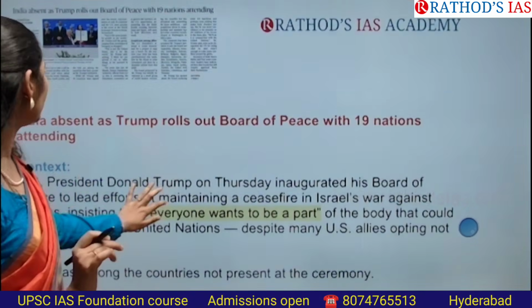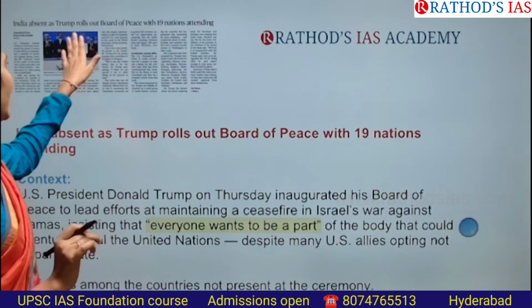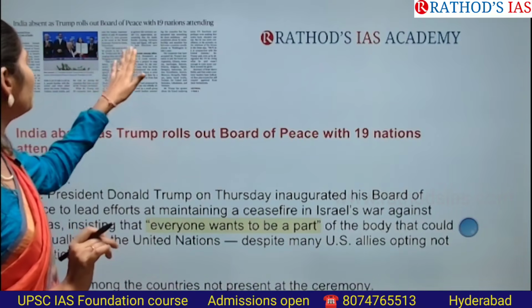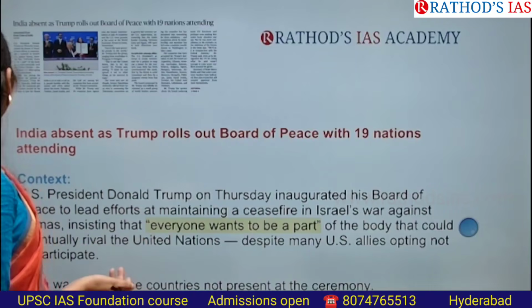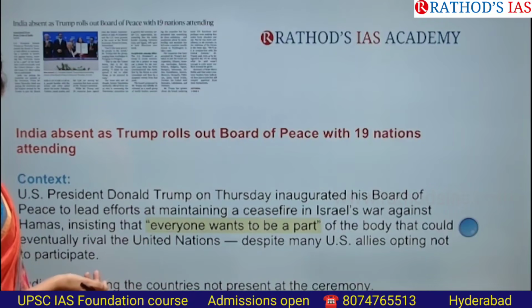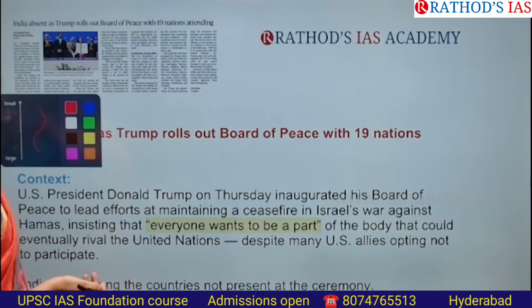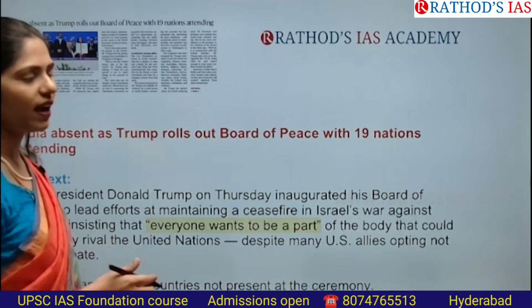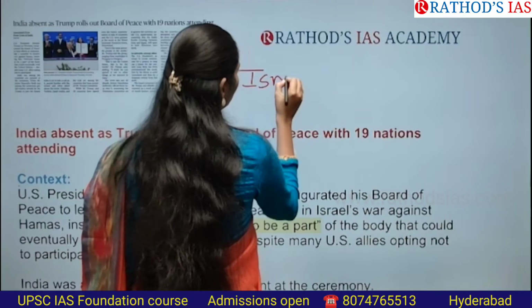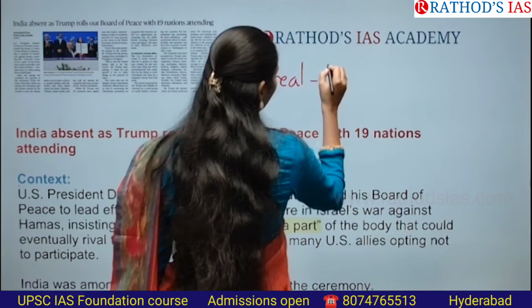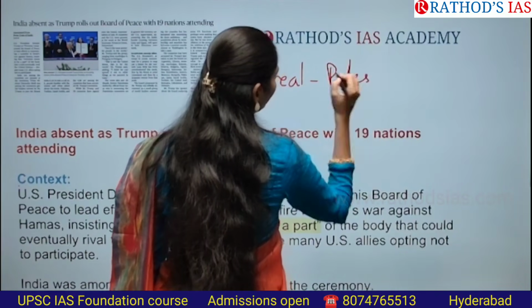See the title: India absent as Trump rolls out Board of Peace with 19 nations attending. So, if you want to understand this article, first we have to see certain basic facts. What are those basic facts? As you all know, the Israel-Palestine issue is going on.